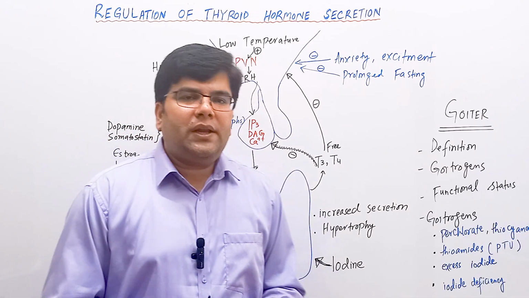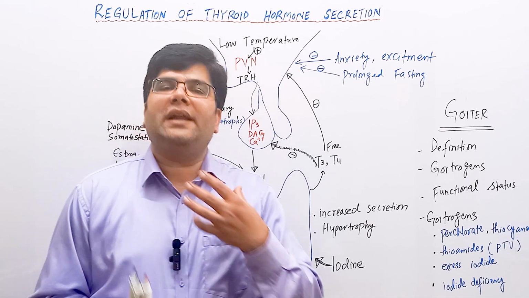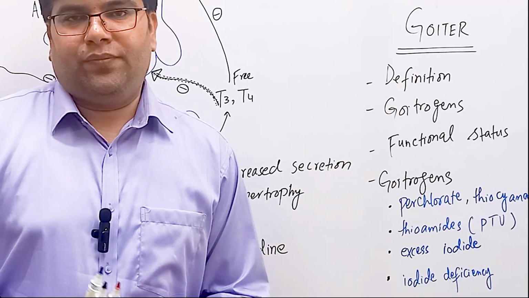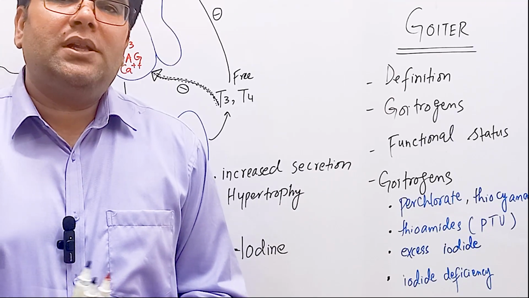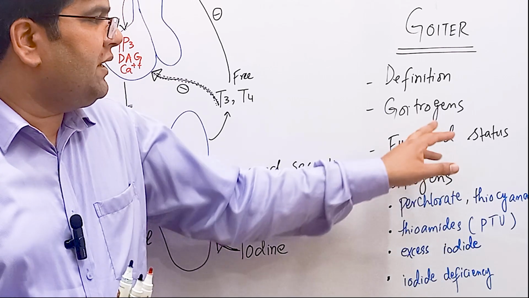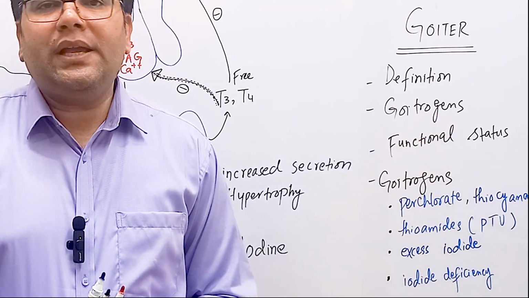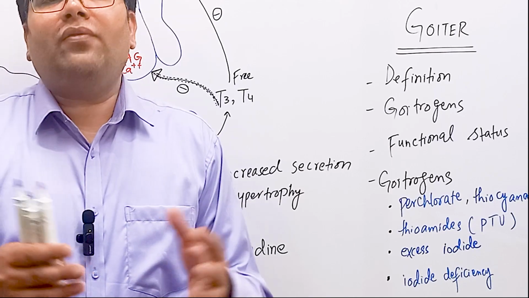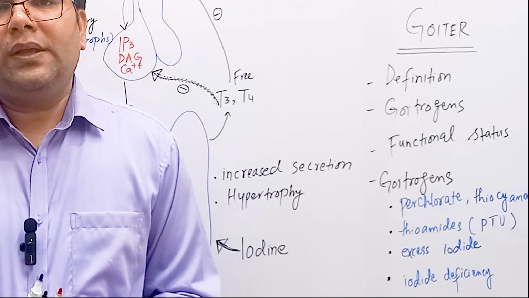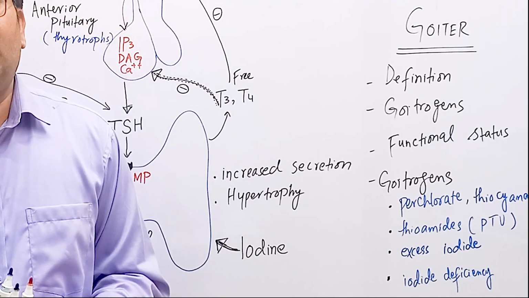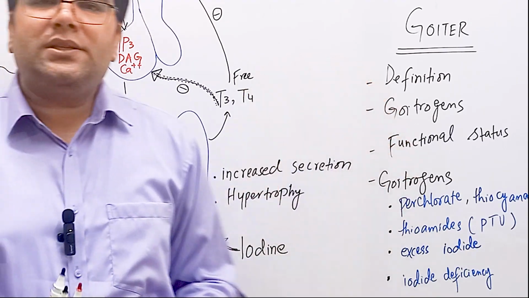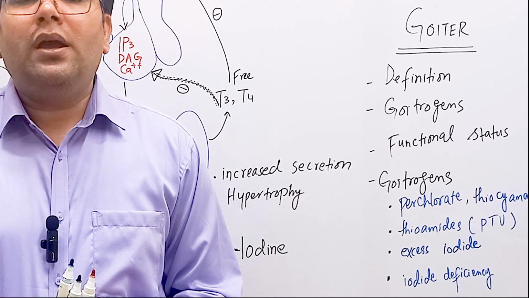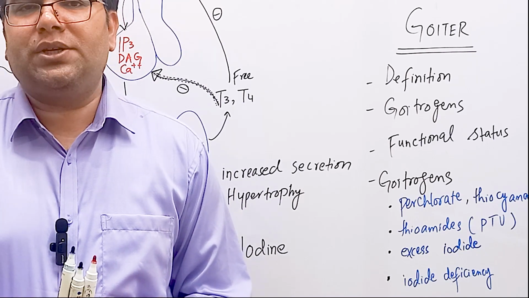Now we will talk about a clinical condition in which the size of the thyroid gland is increased. We call it goiter. In Pakistan, we call it ghillar. Goitrogens are all those chemicals which block the synthesis of T3 and T4 hormones, and then by increasing the synthesis of TSH hormone, they increase the size of the thyroid gland. Goiter does not define the functional status of the thyroid gland. Goiter may be present in those who are having hypothyroidism, hyperthyroidism, or euthyroid functional status.